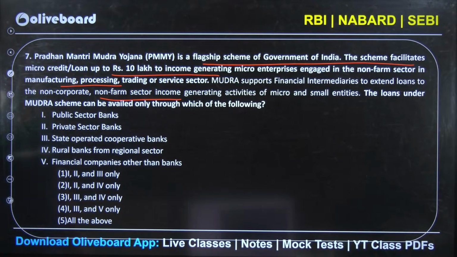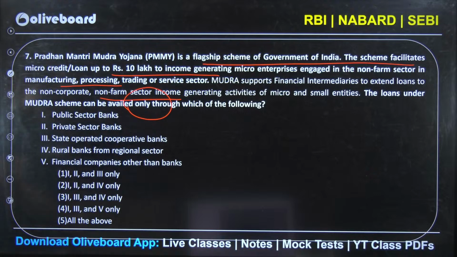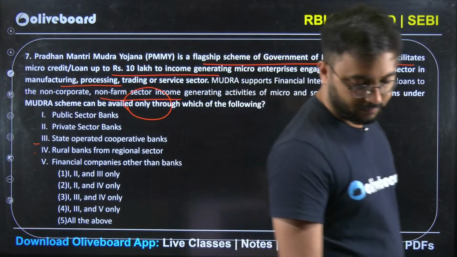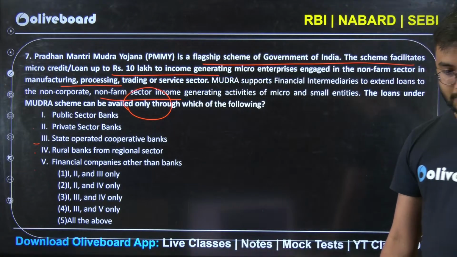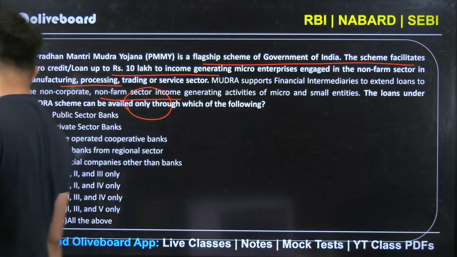The loan under Mudra scheme can be availed only through which of the following? Public sector bank, private sector bank, state cooperative banks, regional rural banks, and financial companies other than banks. Very important, very tricky.